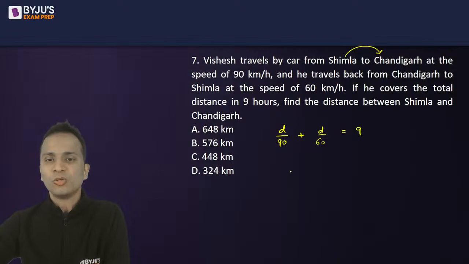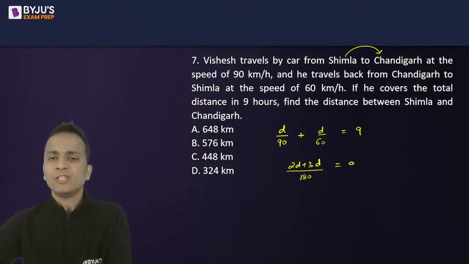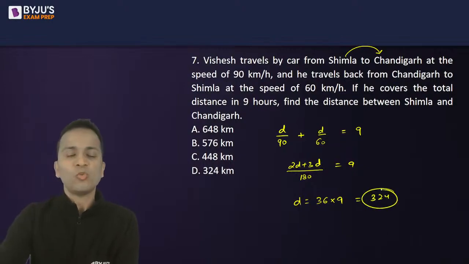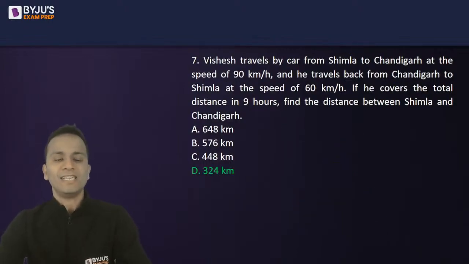Okay. So if I take the LCM, it is 180, 2D plus 3D, and that is equal to 9. So the value of D will be equal to 36 multiplied by 9, and that is 324. So 324 kilometers, option D is the correct answer.